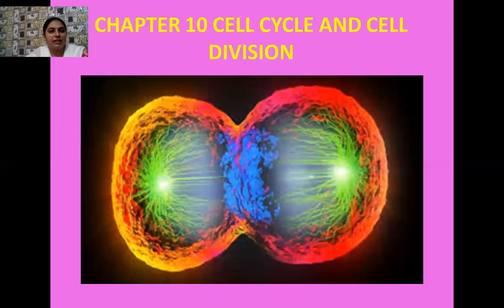It is known as equational division because here the chromosome number does not change. Whatever chromosomes are present in the cell, that remains as it is. For example, you know, in human cells, or you can say the human body, there are 23 pairs of chromosomes. Out of these, 22 pairs are autosomes, and one pair is of sex chromosomes.